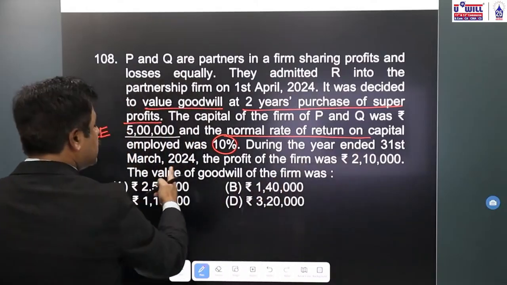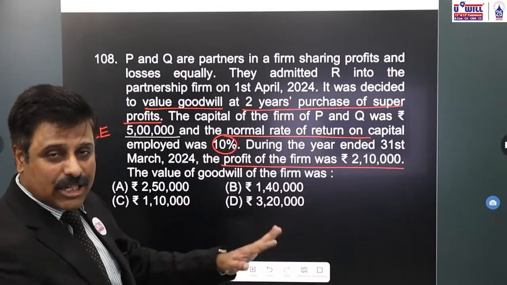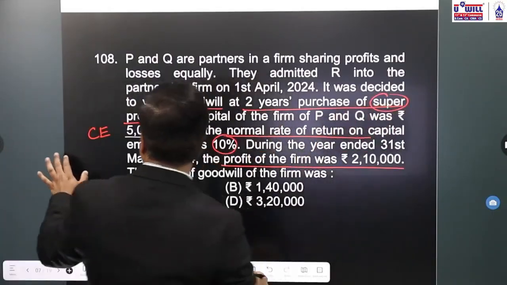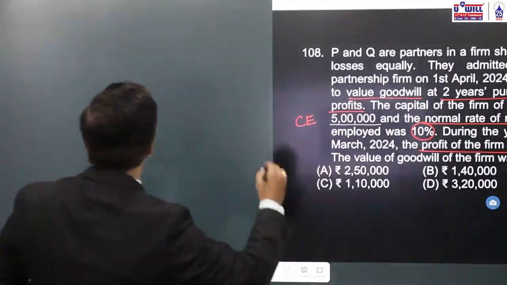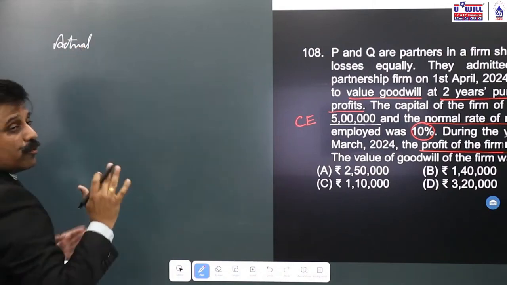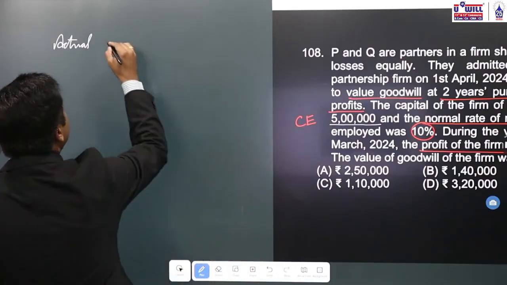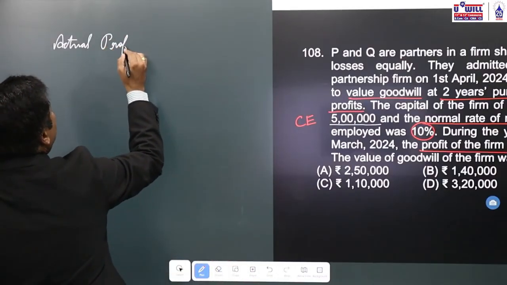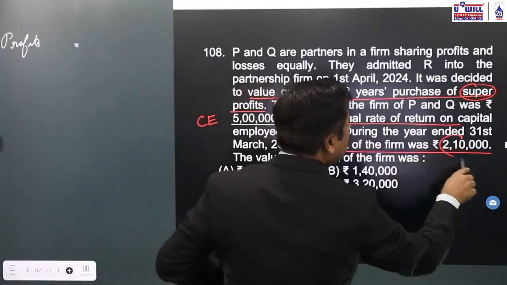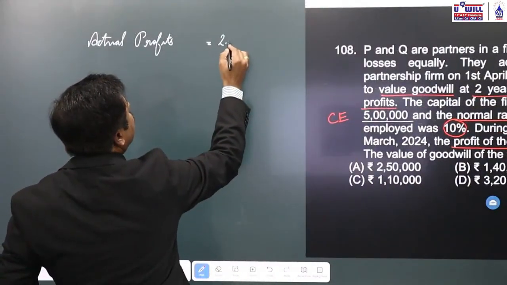During the year ended 31st March 2024, the actual profits of the firm was rupees 2 lakh 10,000. The value of goodwill was... Now since we have to use super profits method, what is the formula? We used to find average profits, but because this is the chapter of admission of partner, we'll take the actual profits which are already given in the question. Actual profits are 2 lakh 10,000.